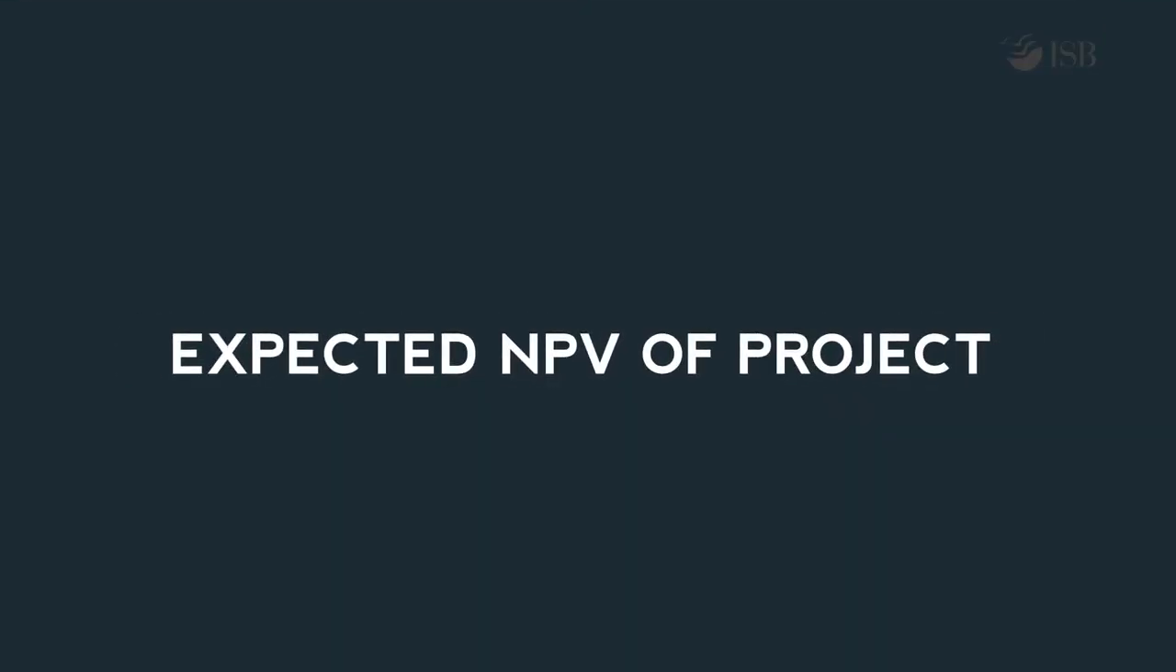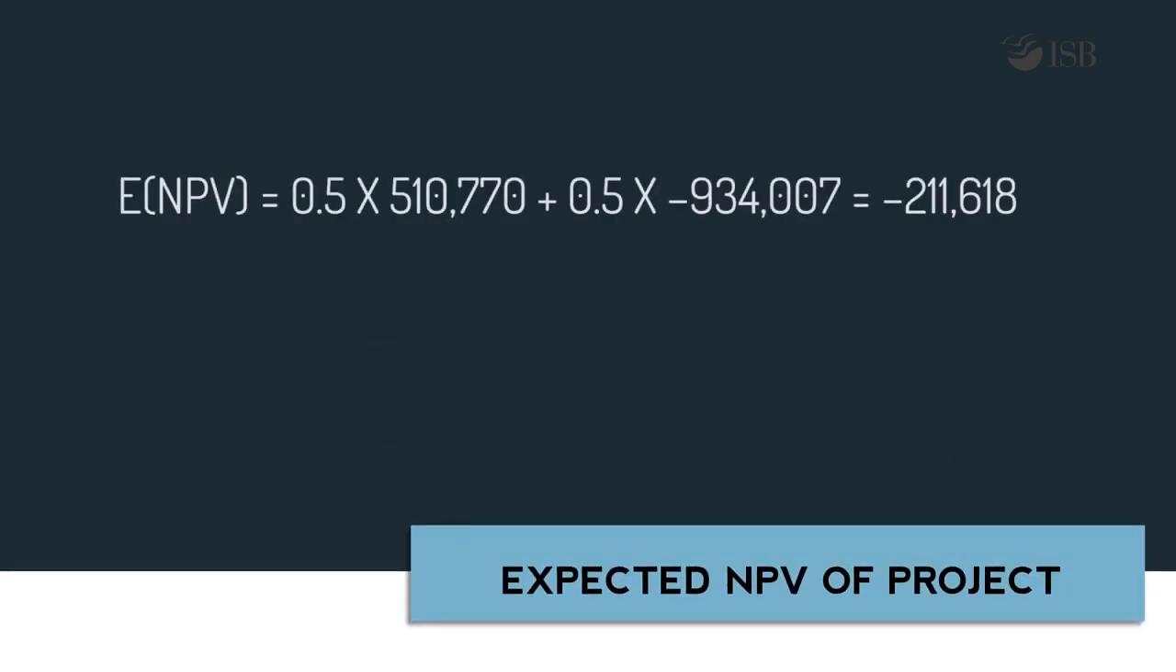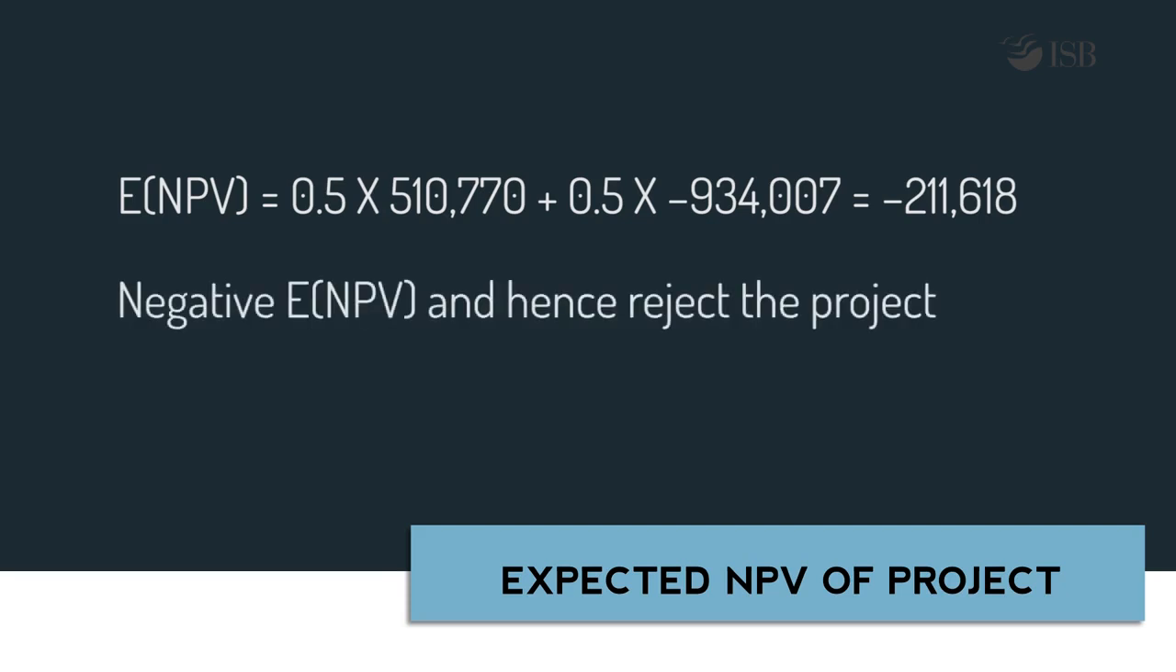Putting the two possibilities together, there's a 50% chance that the NPV is a positive $510,770 and a 50% chance that the NPV is a negative $934,007. The expected NPV of this project is 0.5 times $510,770 plus 0.5 times negative $934,007, which is negative $211,618. Since we have a negative NPV, the company should reject this project.